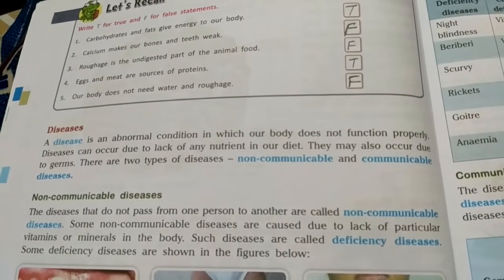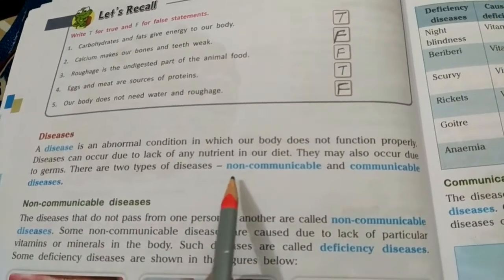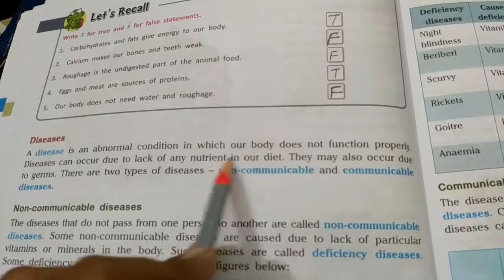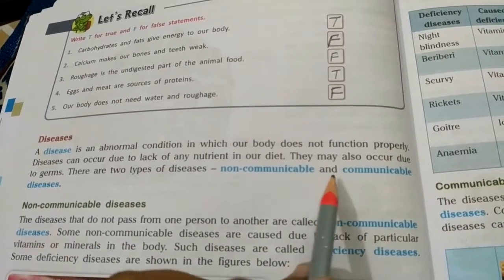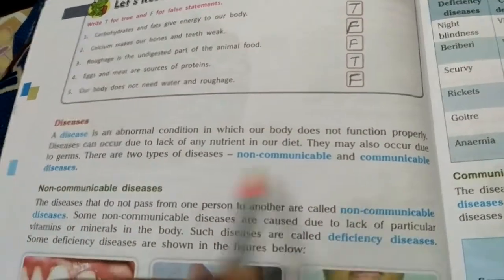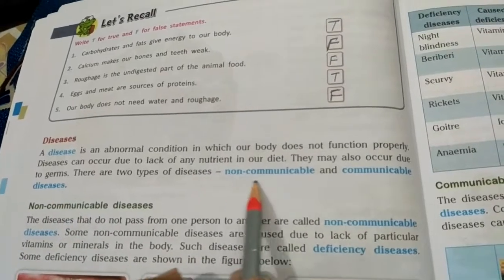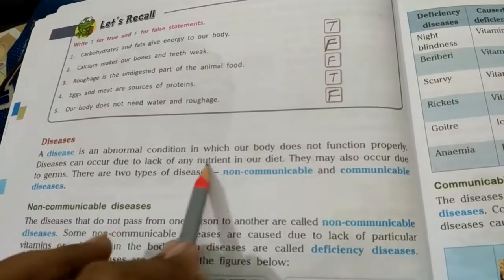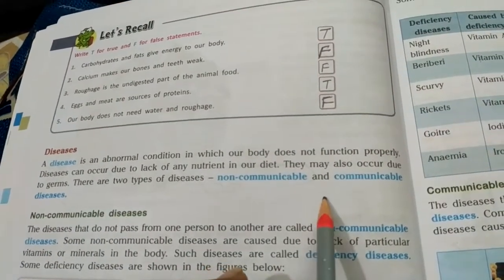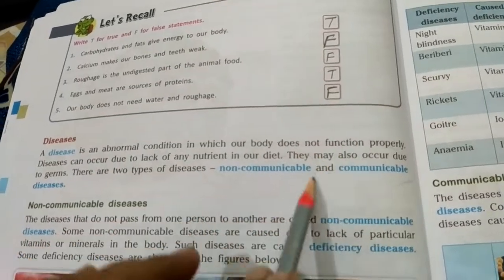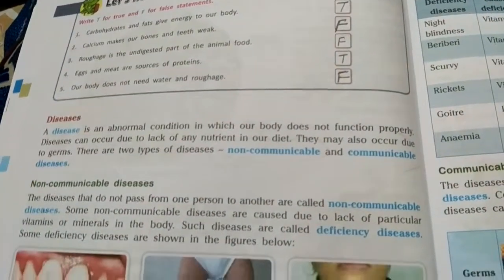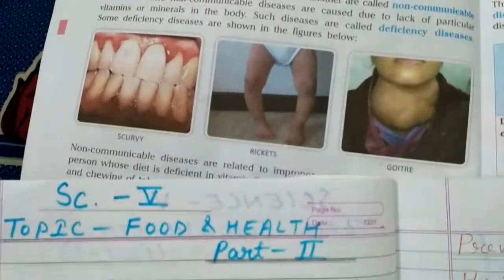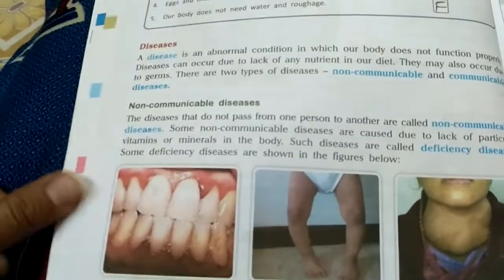Now, the next topic is this. There are two types of diseases. The first type is non-communicable and the second type is communicable diseases. This is very important. First type is non-communicable diseases and second is communicable diseases. Now let's see what non-communicable diseases are.